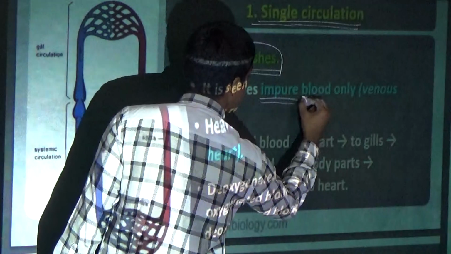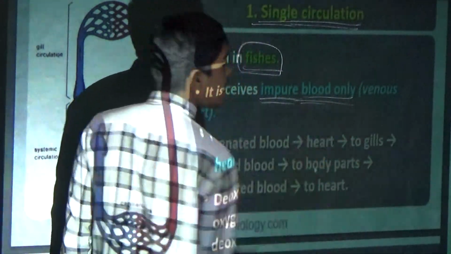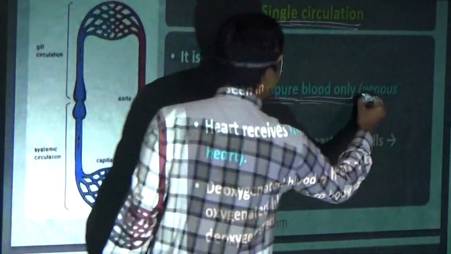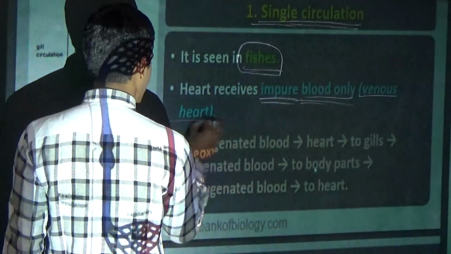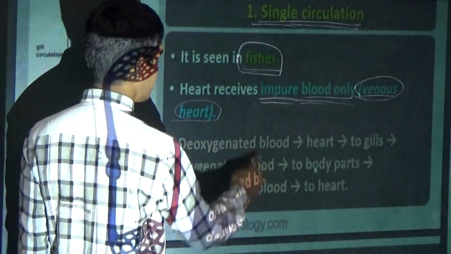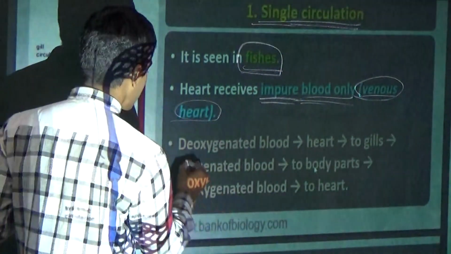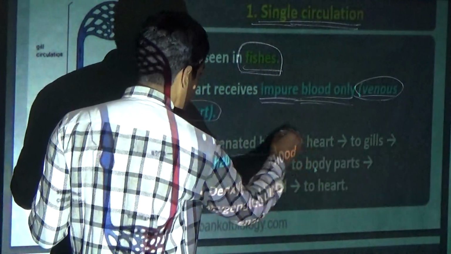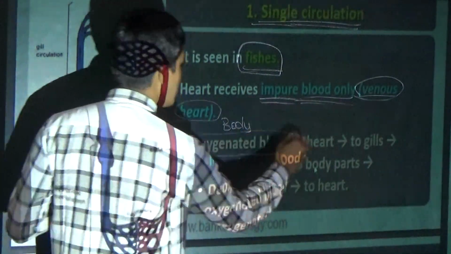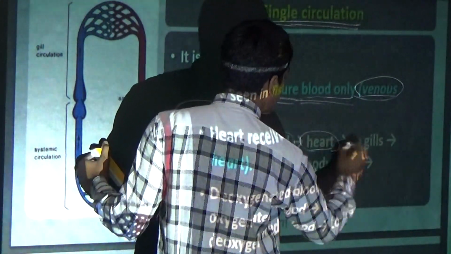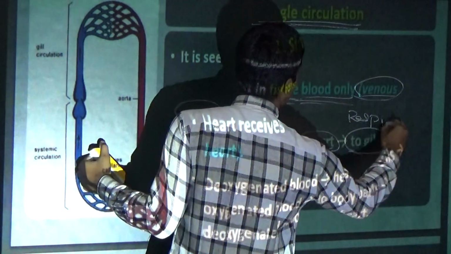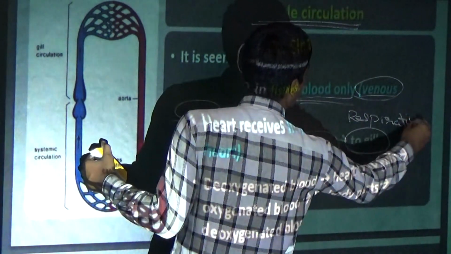Now, the heart receives impure blood only. What type of blood? Impure blood. So, the heart is called a venous heart. Now, we will see what is the pattern. First, deoxygenated blood, that means from the body. Body to heart. From heart to the respiratory organs.